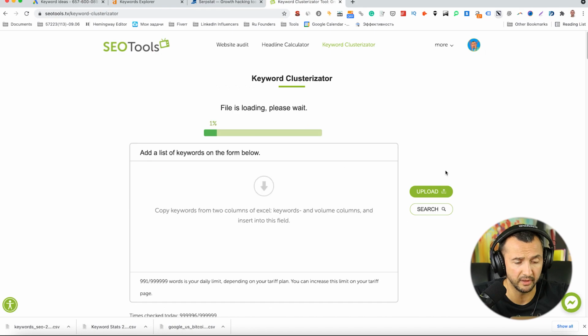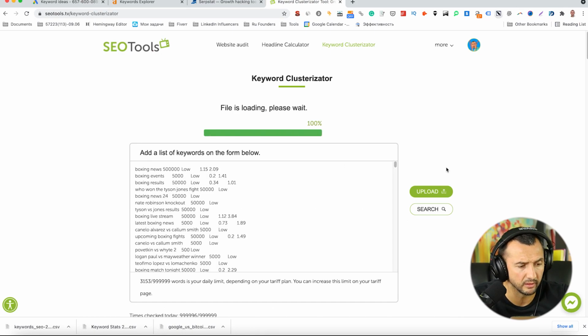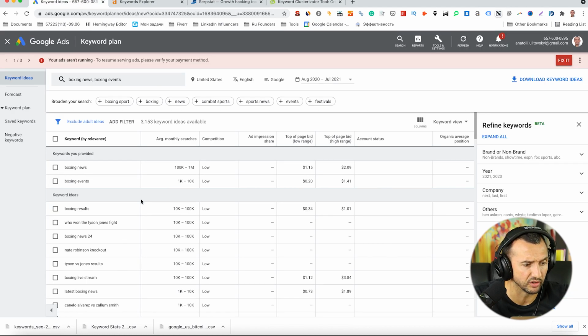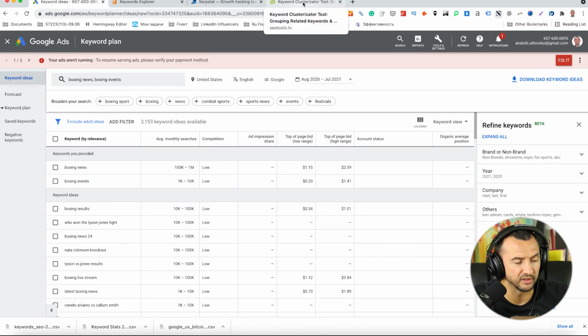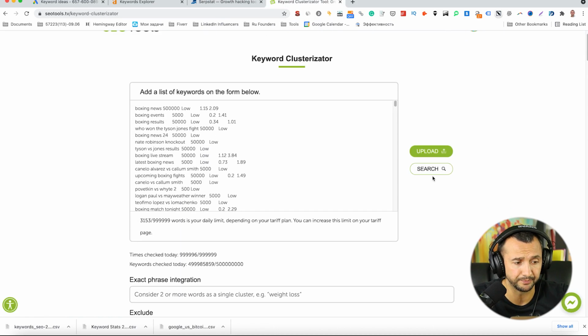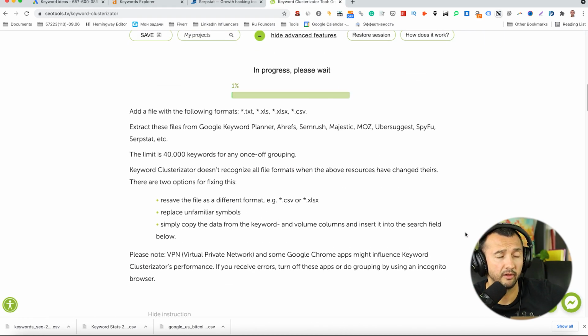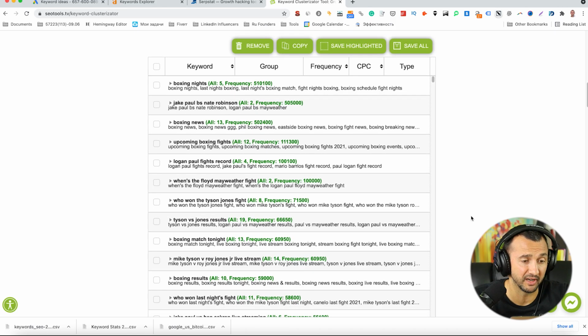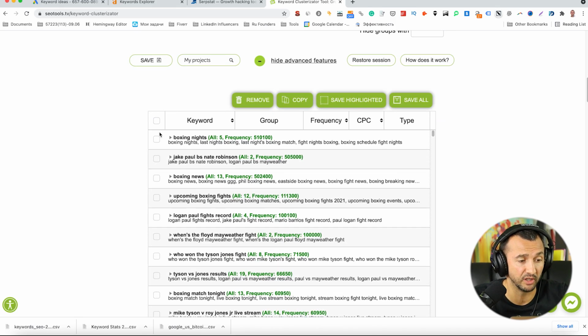Keyword stats. Yes, about boxing news. I think that we took this list from Google Ads, and click search. Wait a few seconds, not more. Sorry, you can't prepare coffee, you know. And we have another list of keywords.